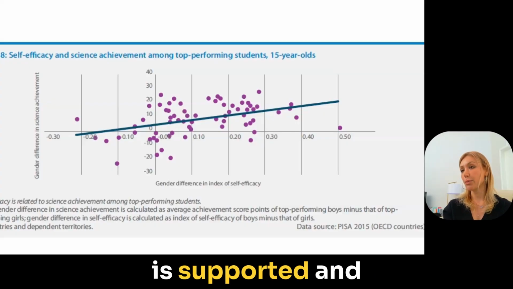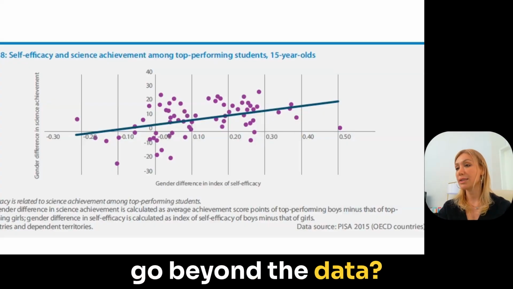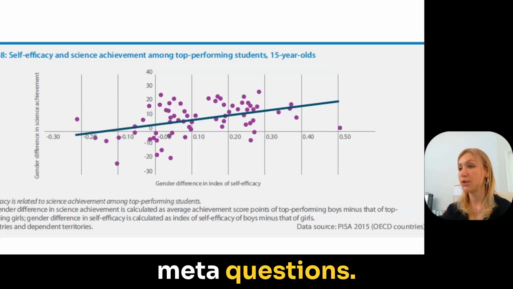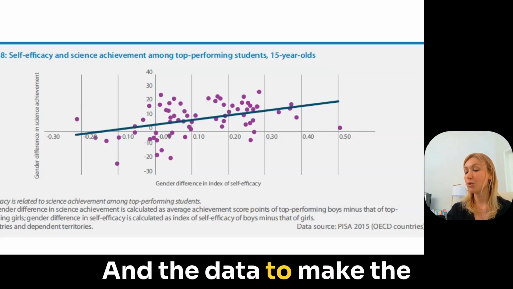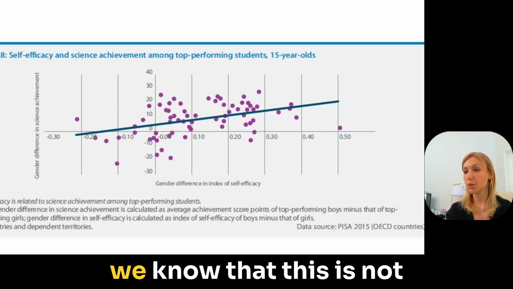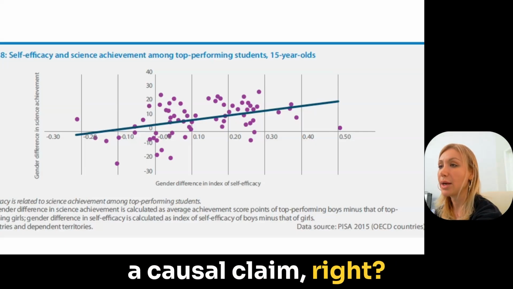And what claim is supported and what claim would go beyond the data? These are important meta questions. What would we need to change in the data to make the causal claim? Because we know that this is not a causal claim.